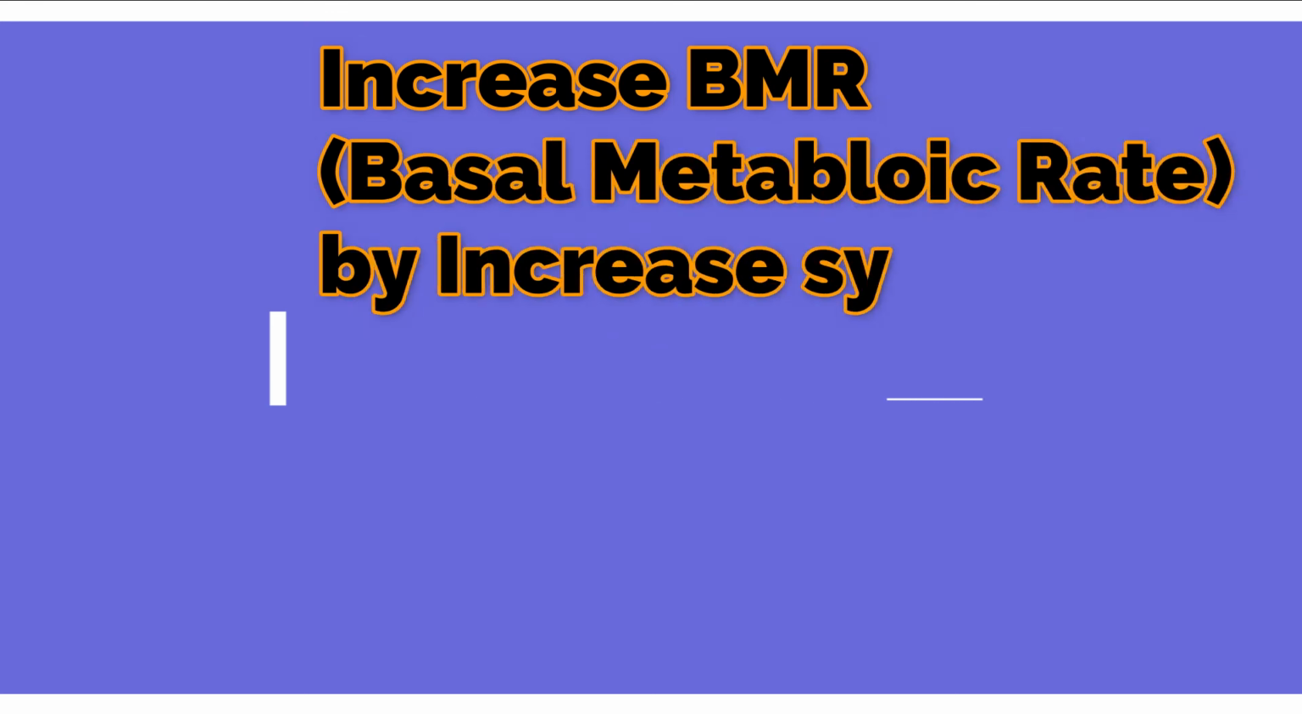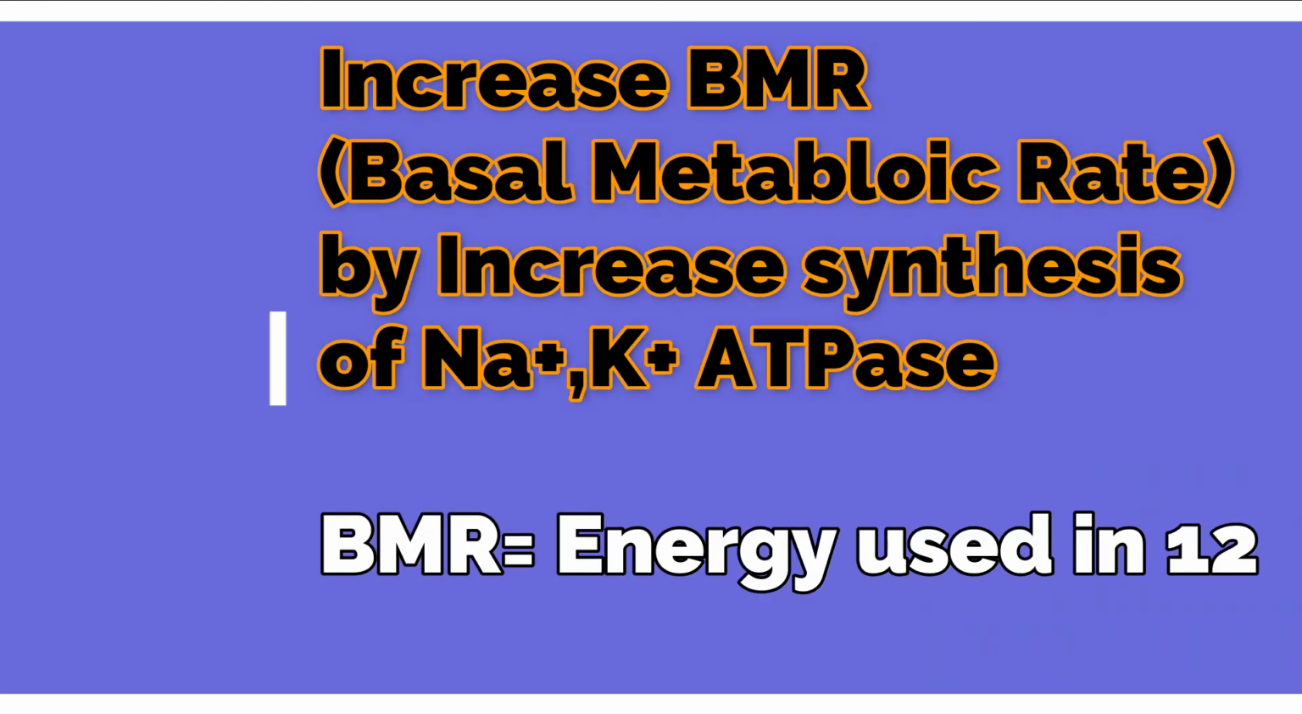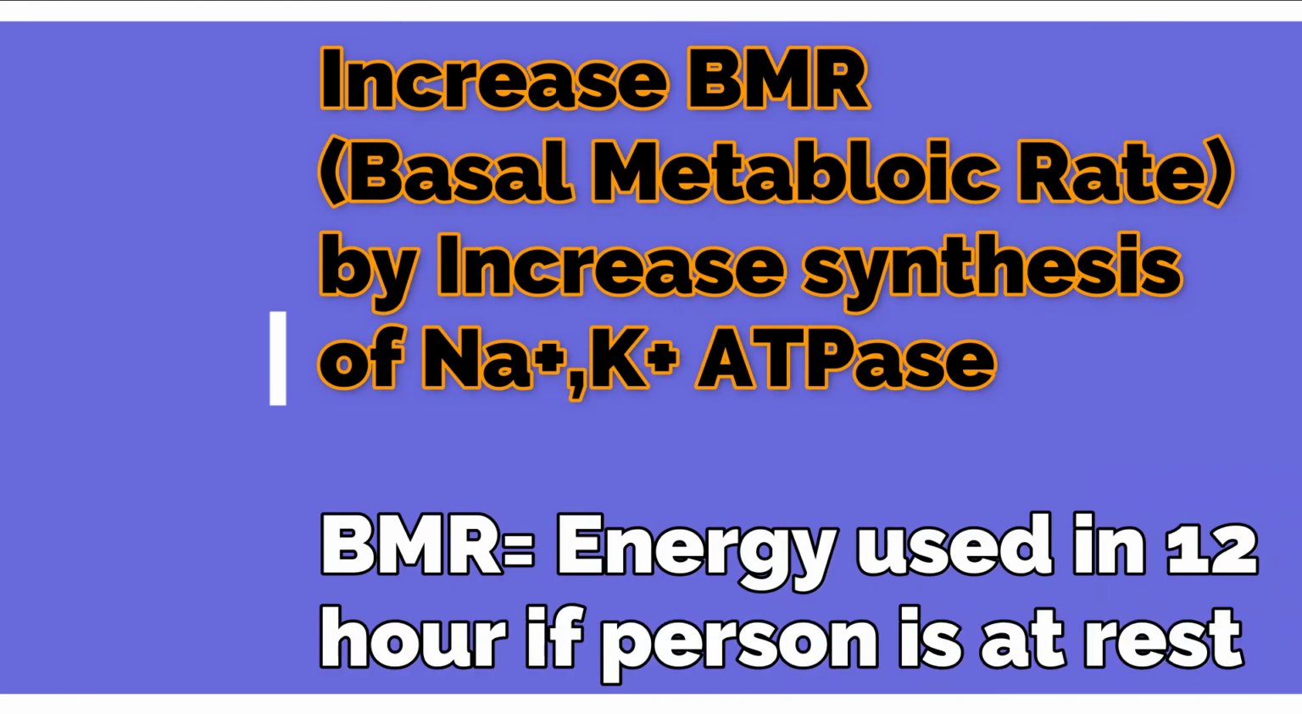Okay, what is the effect of the thyroid hormone on the basal metabolic rate, BMR? What is BMR? BMR is the amount of energy used by a person who is at rest and has slept for 12 hours. Thyroid hormone increases the basal metabolic rate by increasing the production of sodium potassium ATPase. Whenever there is an increase of sodium potassium ATPase, there is an increase in oxygen consumption and an increase in body temperature.